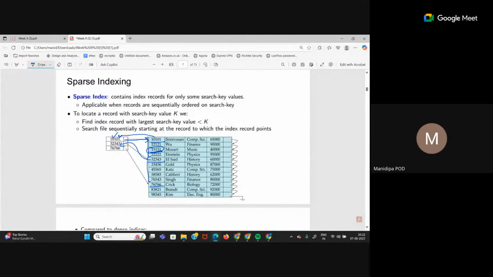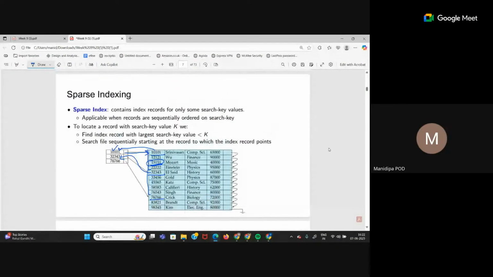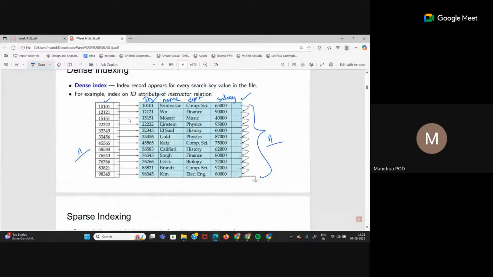Unless your desired record is the record which the pointer is pointing to, you have to perform a linear search. But now this same record, if I wanted to find in dense index 15151, I have a direct entry. So from here, I can just search in the index table and directly access. So which one will take more time to search, dense or sparse? Sparse. So that's your trade-off. In dense index, it takes more space, but the searching is more efficient. In sparse index, it takes less space, but the searching is difficult, takes more time.